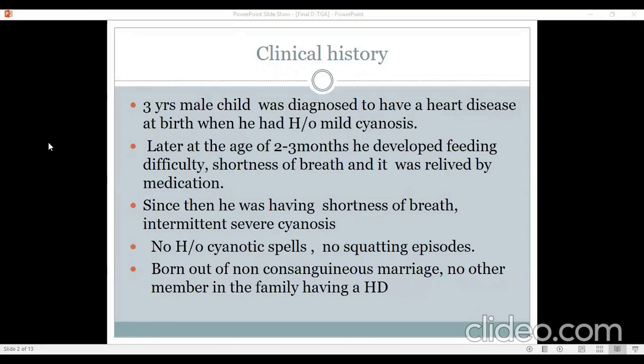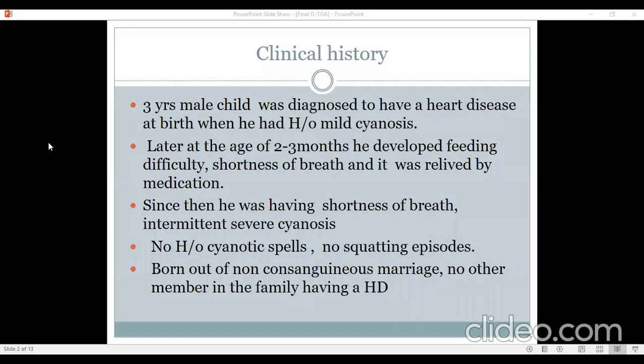The second thing is, at the age of 2 to 3 months, it seems that this baby has developed some features suggestive of heart failure, because there is shortness of breath, there is feeding difficulty, and some medications have helped him to get better. So again, we have to go towards the group of cyanosis with increased pulmonary blood flow. That means again we are going away from tetralogy of Fallot group, because tetralogy of Fallot patients should not have features of congestive heart failure like feeding difficulties, shortness of breath.